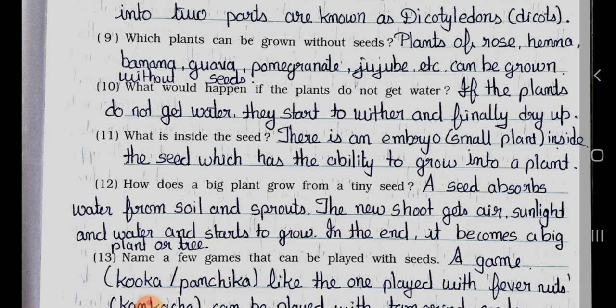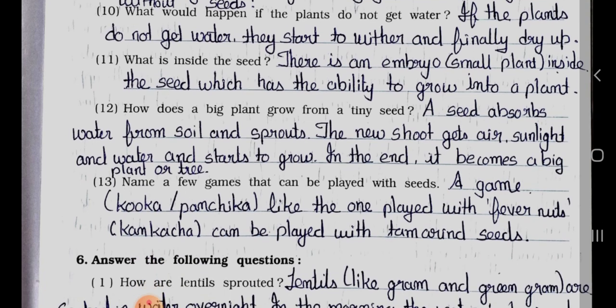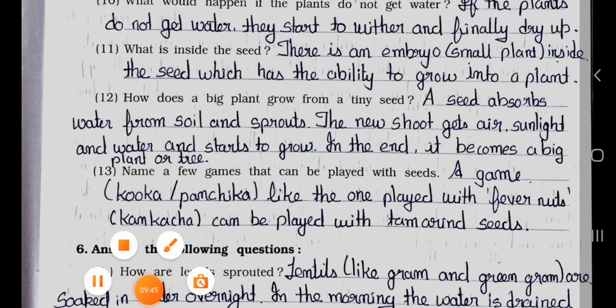Question number 11. What is inside the seed? Answer is there is an embryo, means small plant, inside the seeds which has the ability to grow into a plant. Question number 12. How does a big plant grow from a tiny seed? Answer is a seed absorbs water from soil and sprouts. The new shoot gets air, sunlight and water and starts to grow. In the end, it becomes a big plant or a tree.